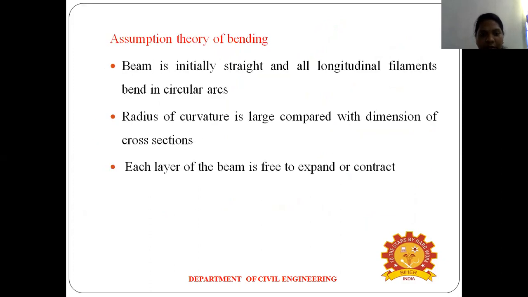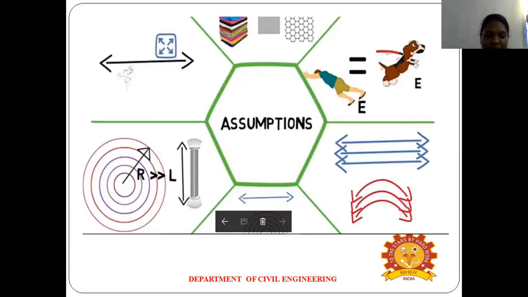The next one: the radius of curvature is large compared with the dimensions of the cross section. Here you can see, this is the fourth one. The radius of curvature is large compared to the dimension of the length. This is B, the original length. After bending, the radius of curvature is very high compared to the original length.